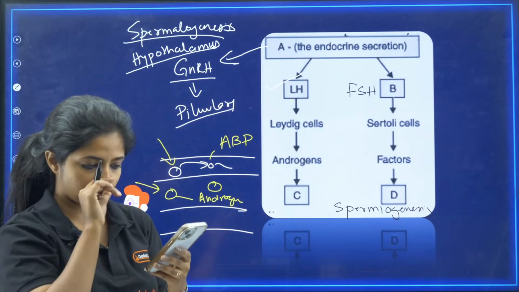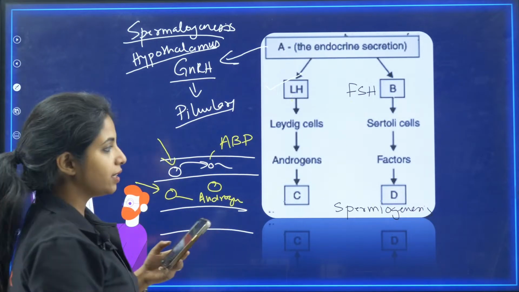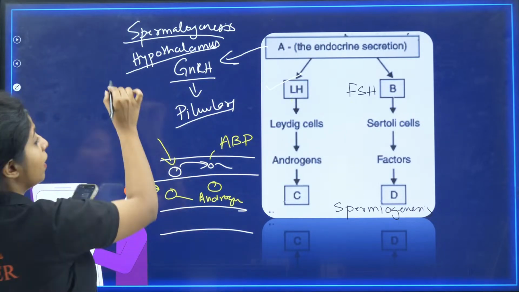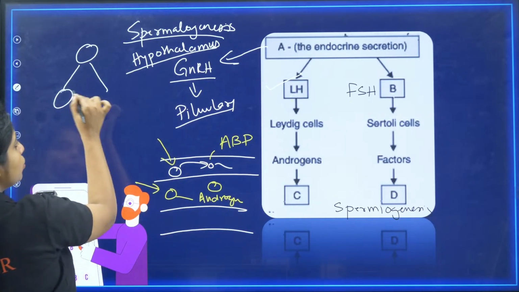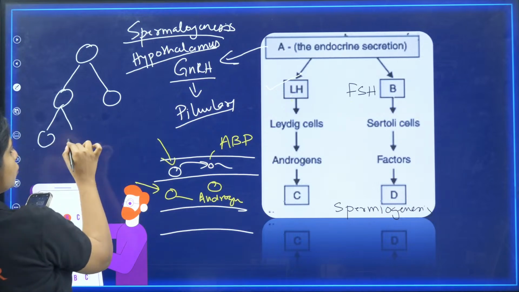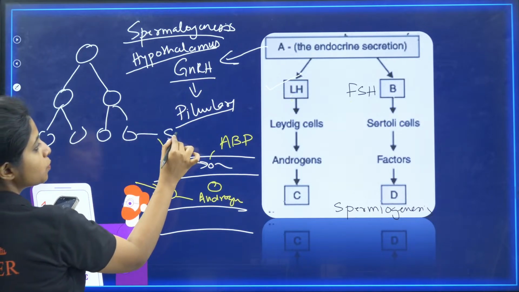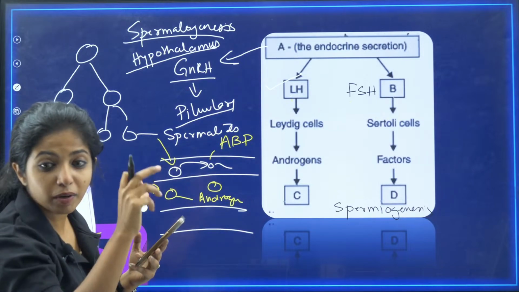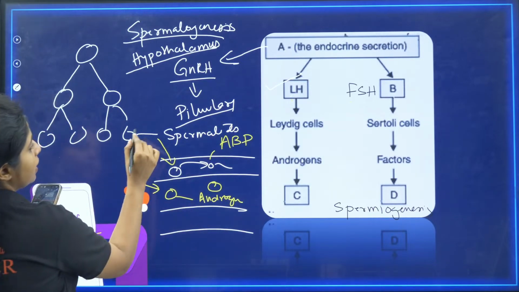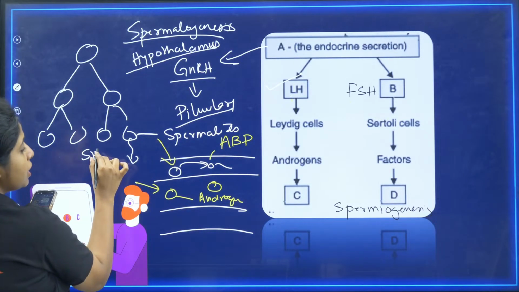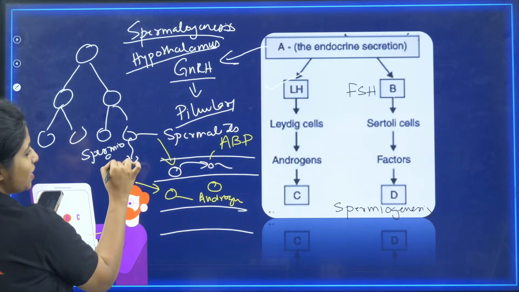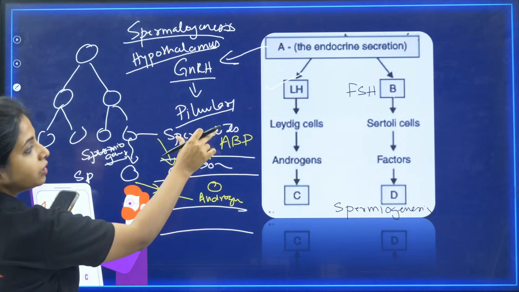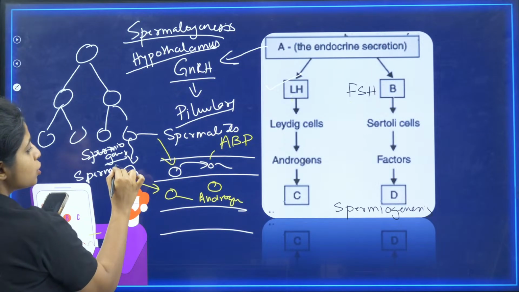What is spermatogenesis, my dear children? When you talk about spermatogonia, you have primary spermatocyte, which divides into two secondary spermatocytes, which divide into two. At the end, you get spermatids. Spermatids are like kids. They are immature, they are round, but we want elongated sperms. So they undergo a process that converts spermatids into mature spermatozoa.